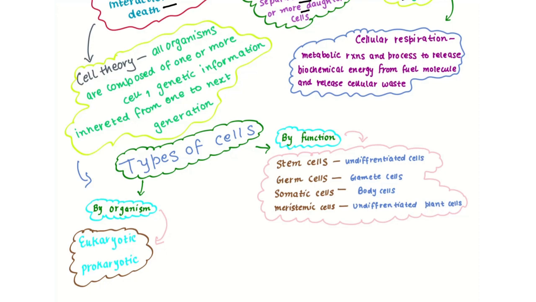Cellular respiration is a cell function, a cell mechanism. It consists of metabolic reactions and processes to release biochemical energy from fuel molecules and release cellular waste. Molecules like carbohydrates are broken down and release energy, and there is also some waste material produced. That is known as cellular respiration.